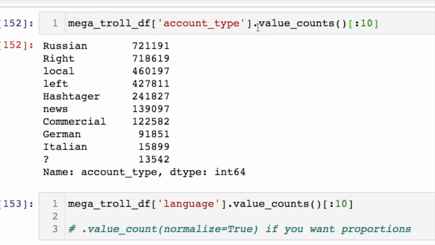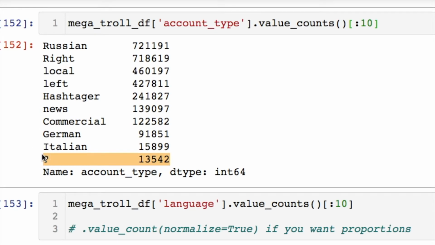When you're looking at the account type, this is going to be interesting because we have, again, this question mark that we need to figure out what we need to call this. I guess we could call it an unknown. And you're going to notice political agendas, if they're going to the left or to the right. And then it just flat out says their account type was Russian because these two are almost the same size.